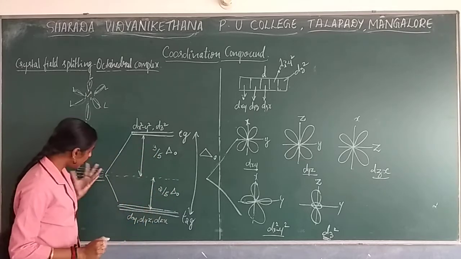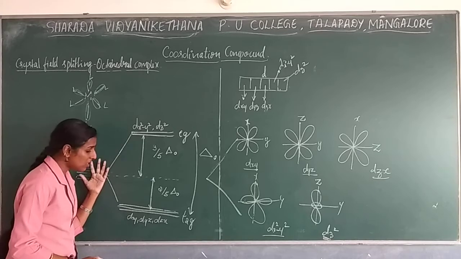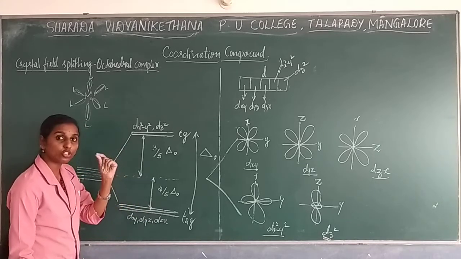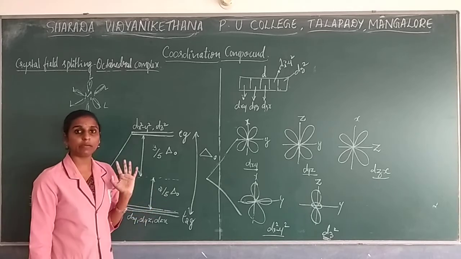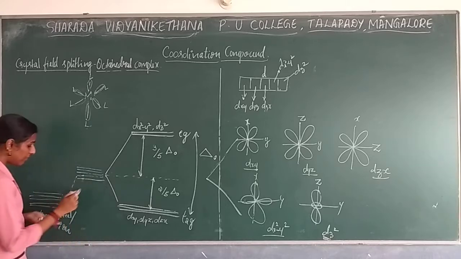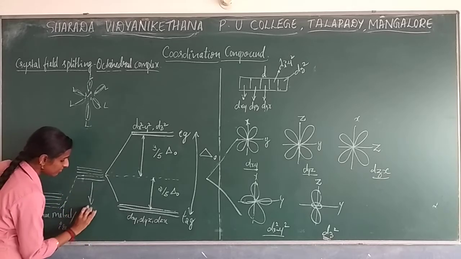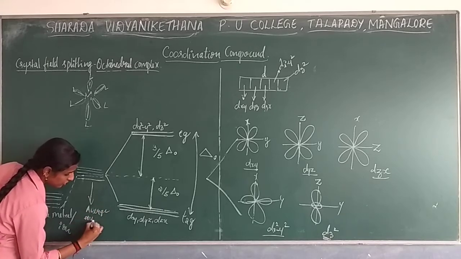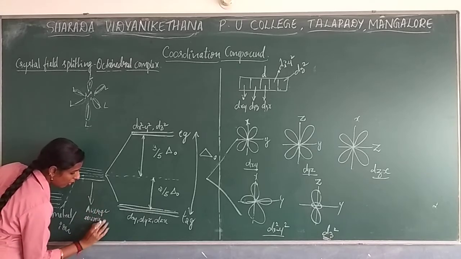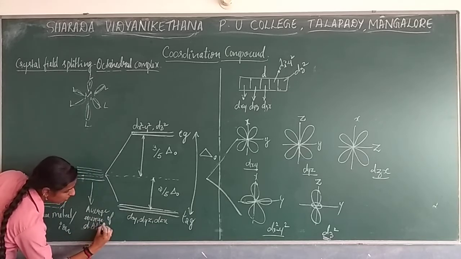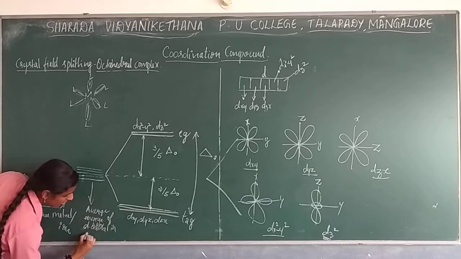Here also a total of 5 orbitals will be there. How many split over here? 3 split as lower energy, and how many are remaining? 2 are remaining. So 2 by 5. Remember like that. This is the energy difference that takes place over here. Below this you need to write: this is the average energy of d orbital in octahedral complex.